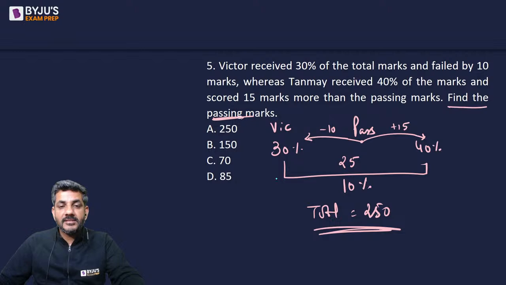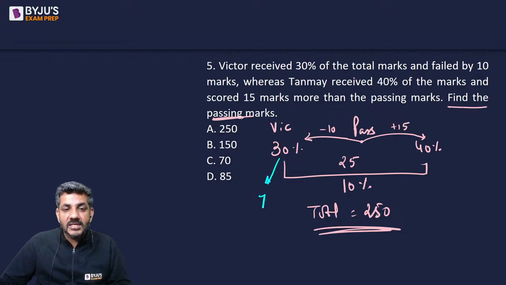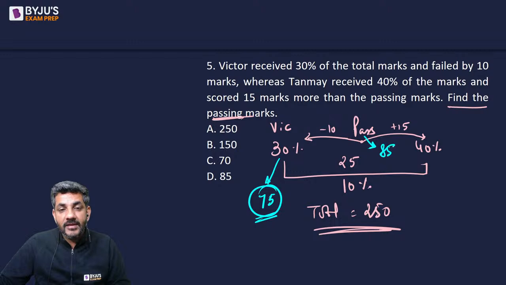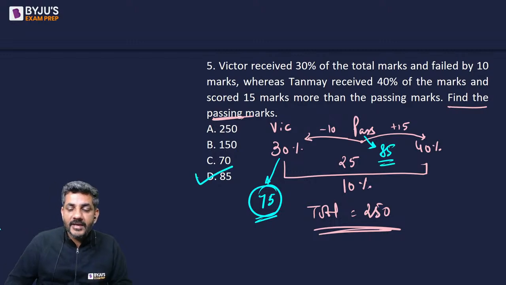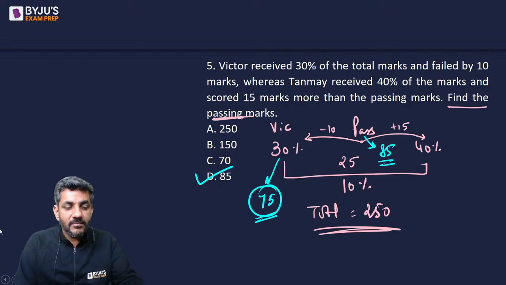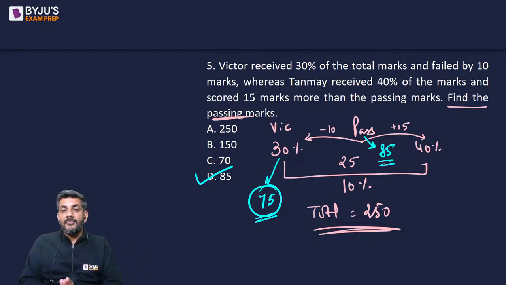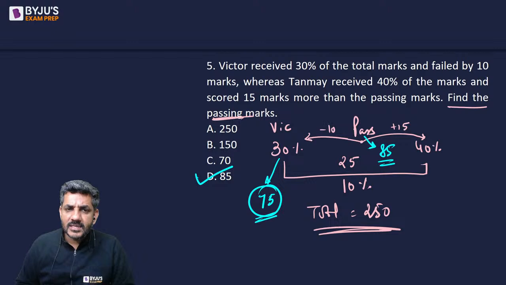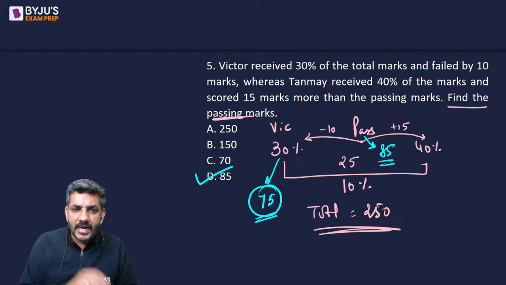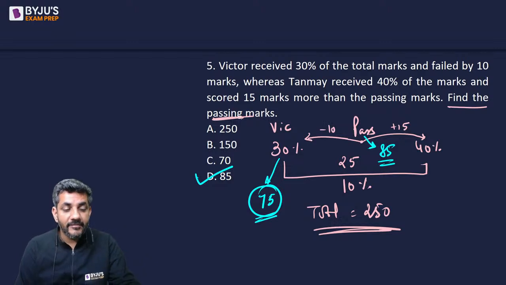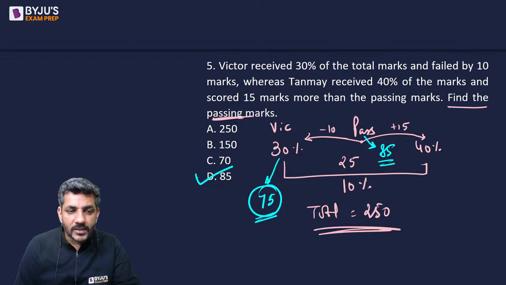अब 250 में से I can say 250 का 30% 75 तो विक्टर को मिला और ये 10 लेस है पासिंग मार्क्स से. So what are the passing marks? It is 75 plus 10 that is 85. So yes, option D is the right answer for question number 5, which was again answered correctly by Music Core. Ishwar, I am sure you must have got your mistake. कोई तो mistake शायद आपने की है छोटी मोटी. But the right answer for this question is 85. Okay, that was question number 5.